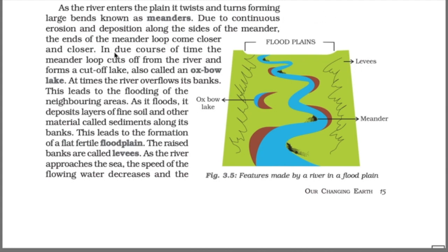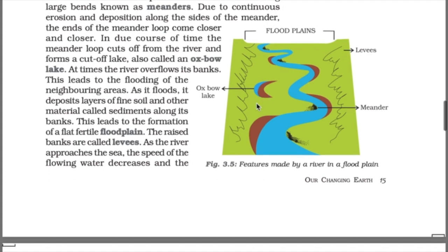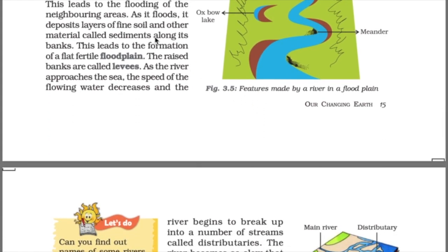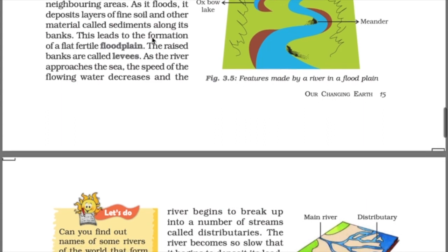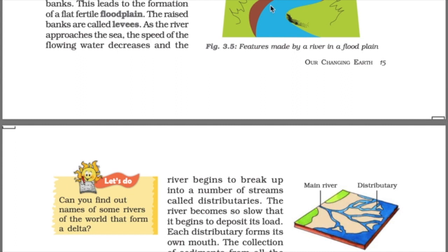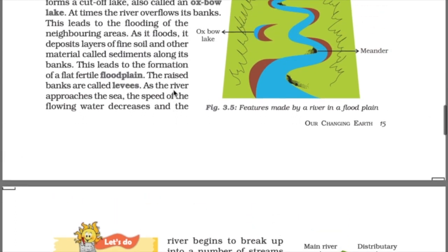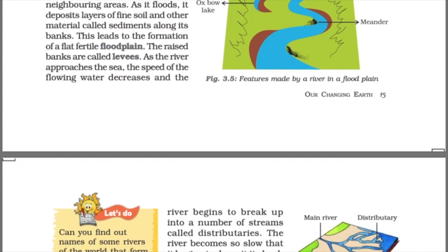In due course of time, the meander loop cuts off from the river and forms a cut-off, also called an oxbow lake. As you can see, earlier this river was like this, but the eroded soil came here and formed the oxbow lake. When there is a flood, it deposits a layer of fine soil, we all know. This leads to the formation of floodplains. These are formed when floods bring fertile soil, so the land rises, and this raised land is called levees.